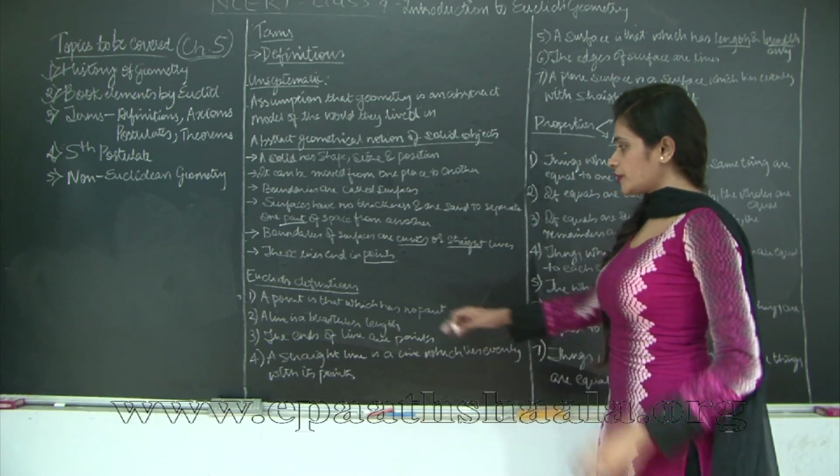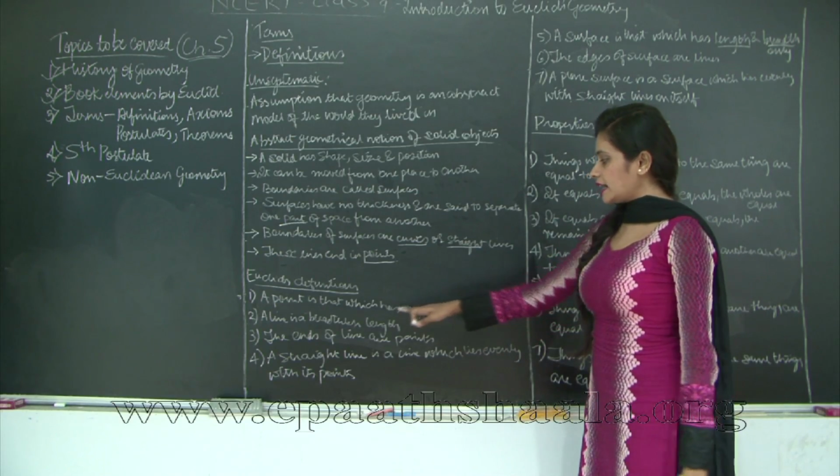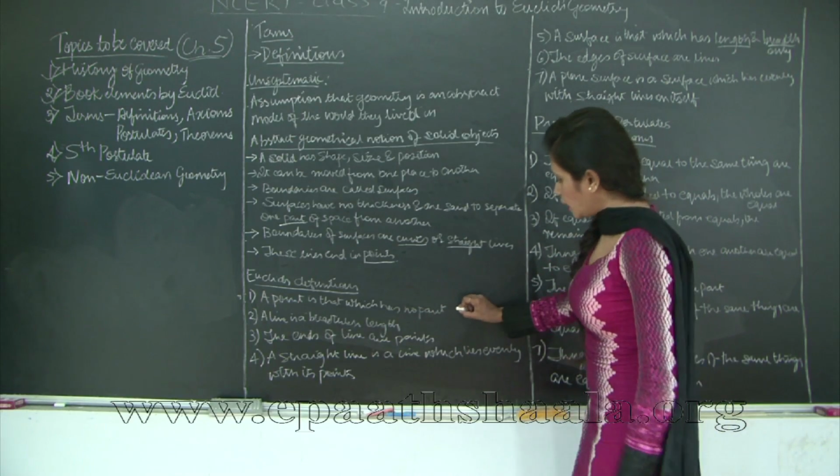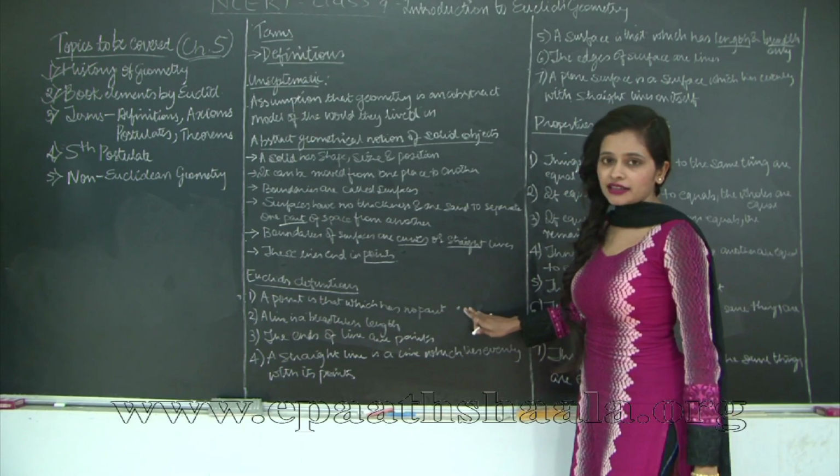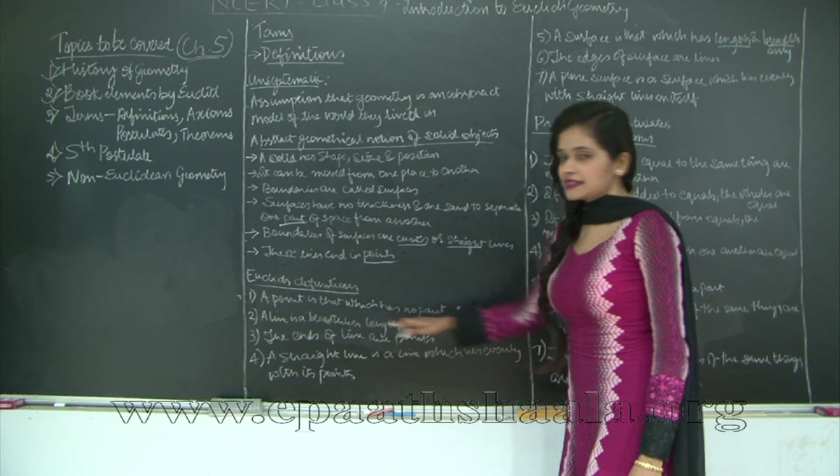Elements. So the first one is, a point is that which has no part. So a point is something that has no part. A line is a breadthless length.